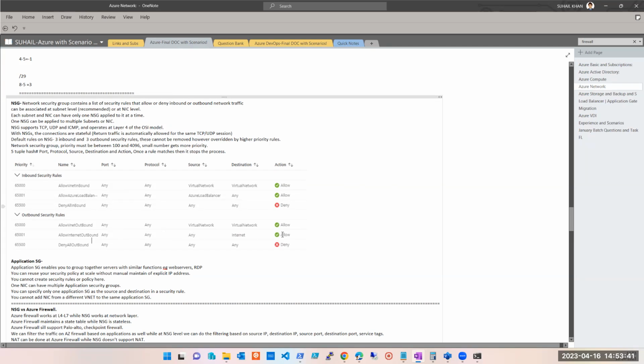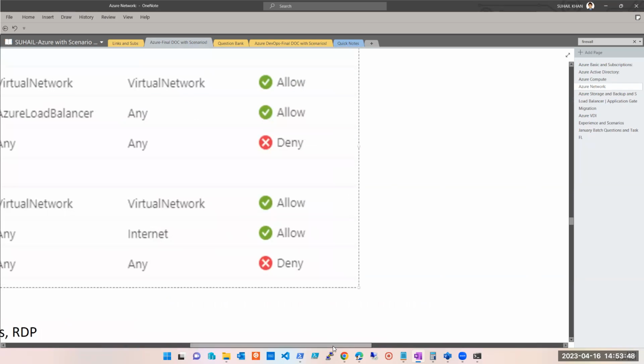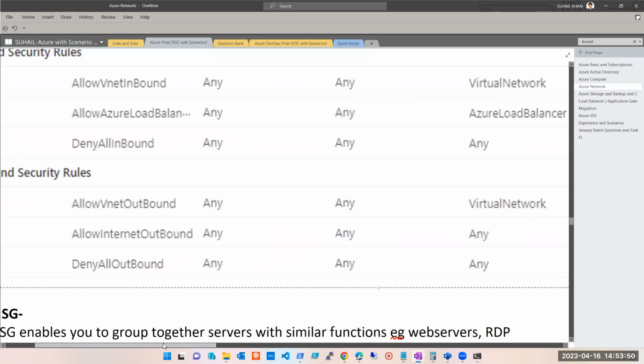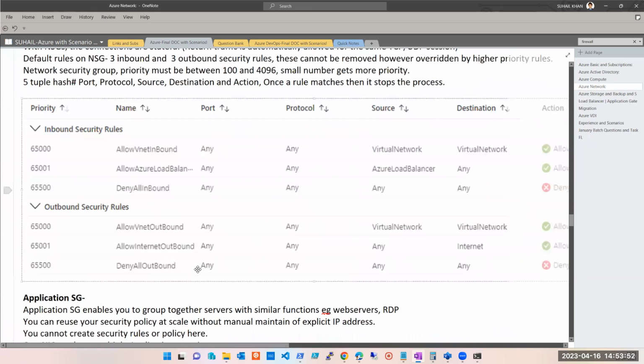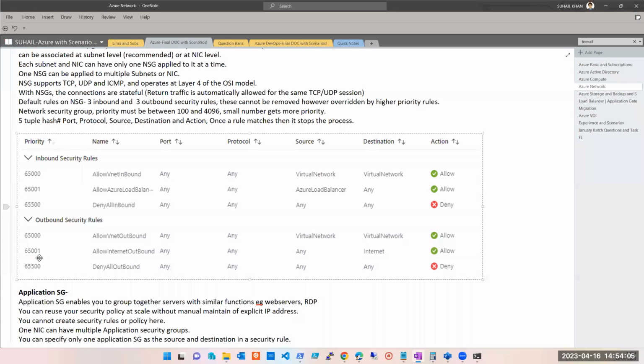Can you guys see it? Sir, can we zoom it a little? Sure. Thank you. Is it visible, guys? Okay, more clear. Can you see this? Rule number 65001. It allows your outbound traffic. That is the reason the moment you create your machine, you are able to access Google and other internet.